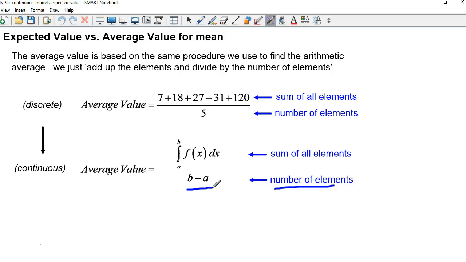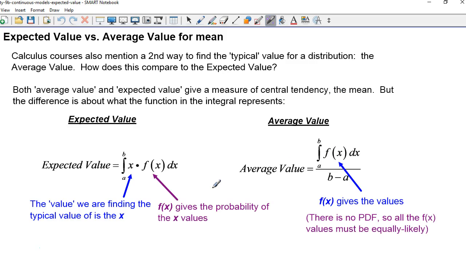The width of the variable value is b minus a. So it's really just the continuous version of taking an average. Right, so what's the difference between expected value and average value? Because these formulas are both provided in a typical entry-level calculus course. So average value, in that case, the f of x is actually the thing we're trying to find the value of. So f of x is not a probability density function.